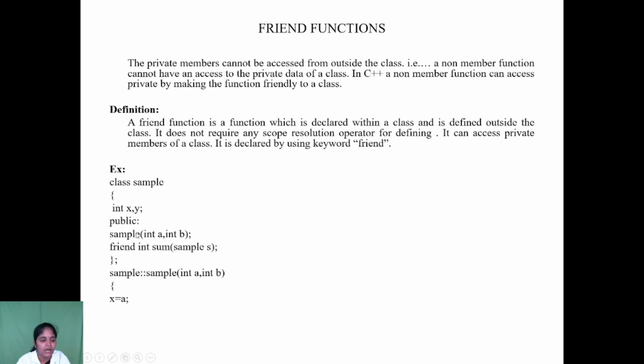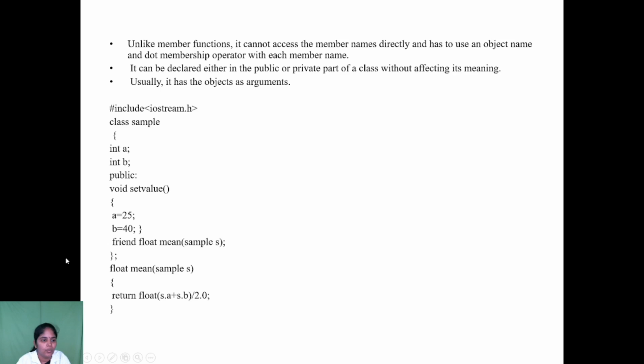How to define a normal member function: the function name is set, so you have to use the scope resolution operator. This set is under the category of the class name sample. Then integer a, comma, integer b, then x is equal to a, then y equal to b.